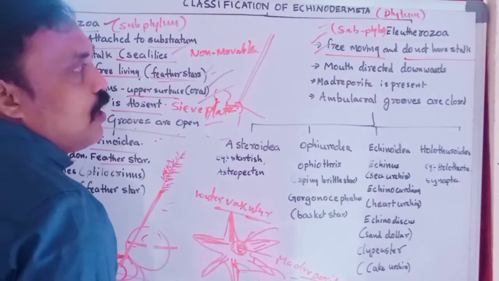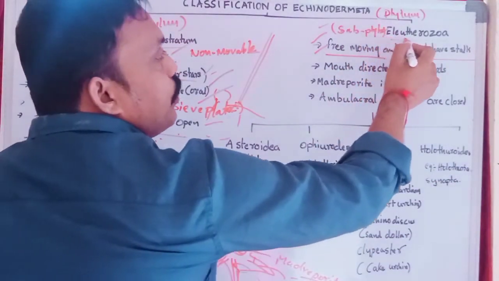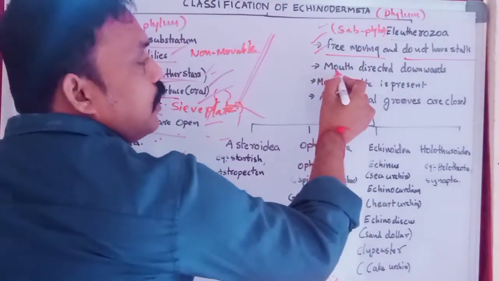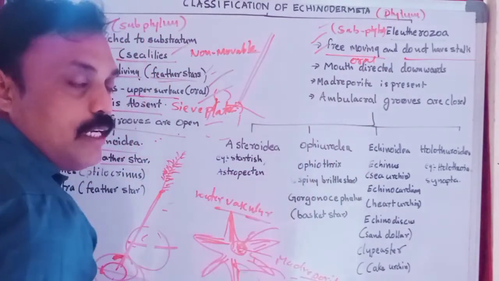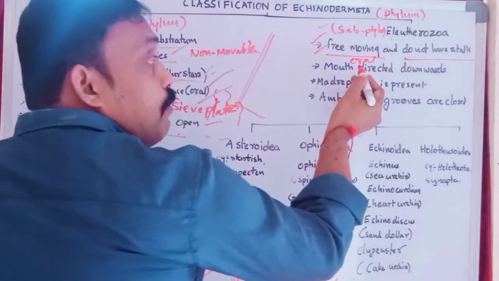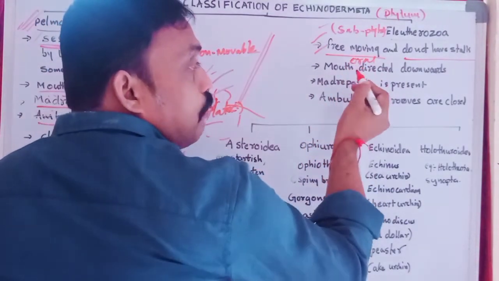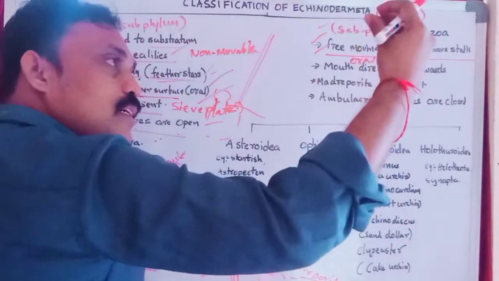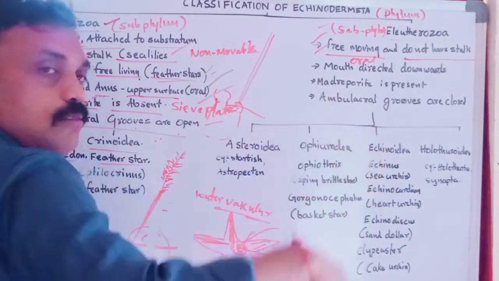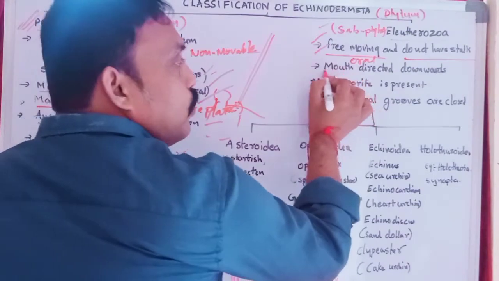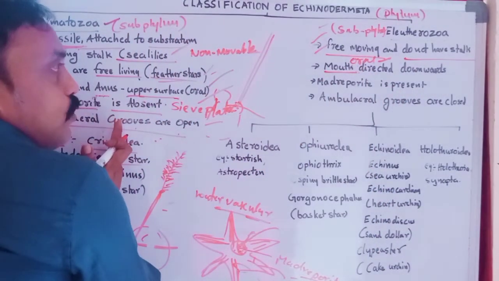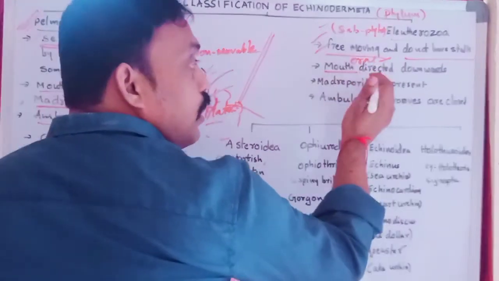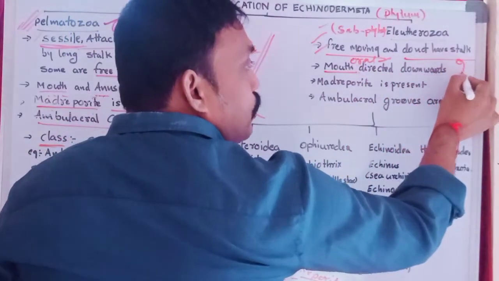Free moving organisms. What are they? Eleutherozoa. The mouth is oral. Here also the mouth is oral. Oral means front side, anterior. Okay, the mouth is oral only, but it is directed, it turns downward. Try to understand. The mouth is oral only. Here also same as it is. The mouth is oral, directed toward downward.